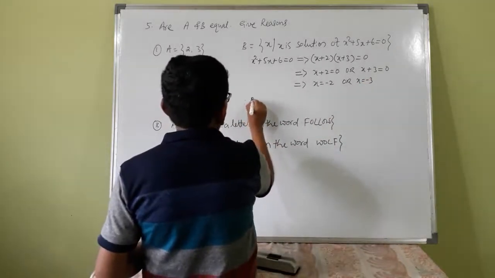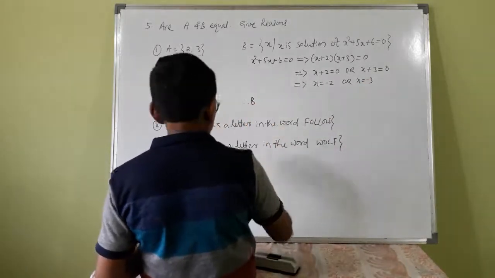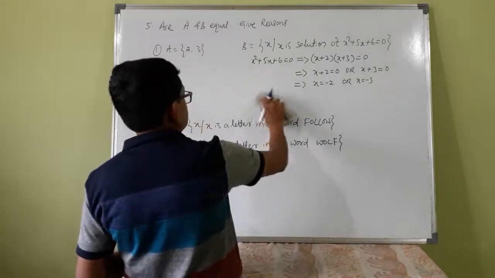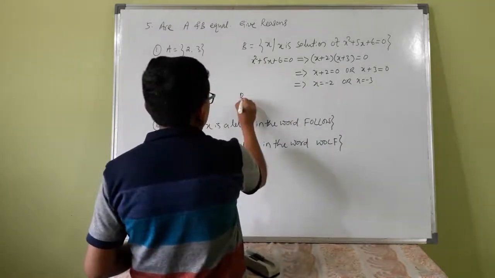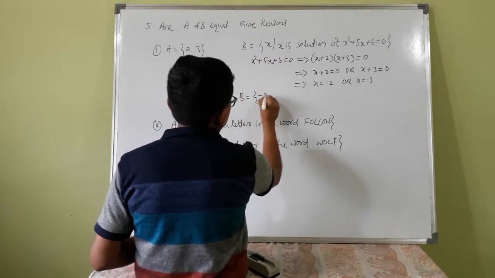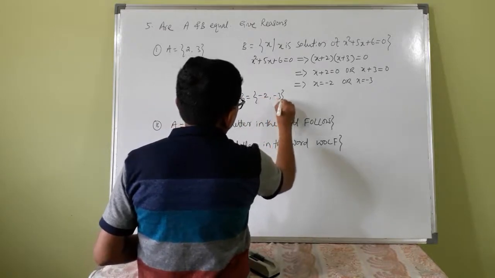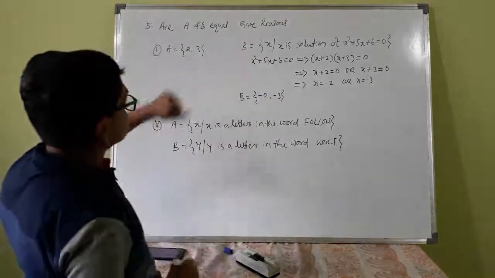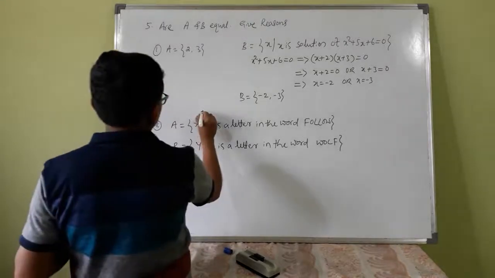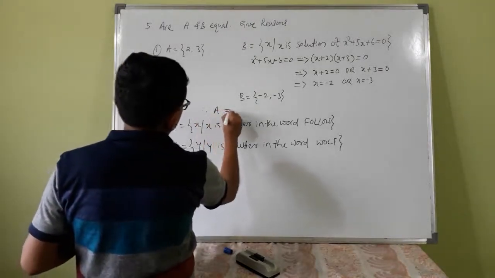Therefore, B is minus 2, minus 3, whereas A is 2 and 3. Therefore, A is not equal to B.